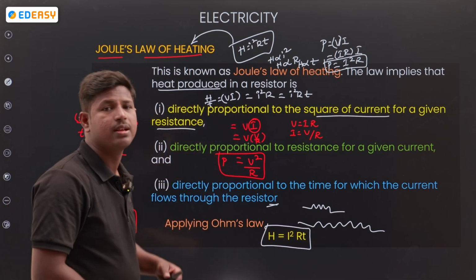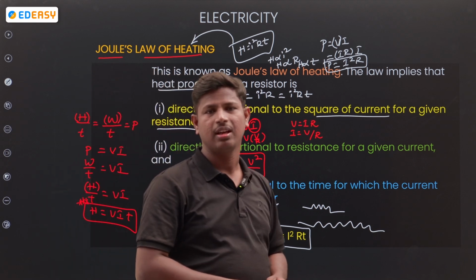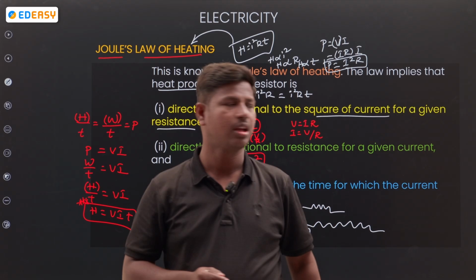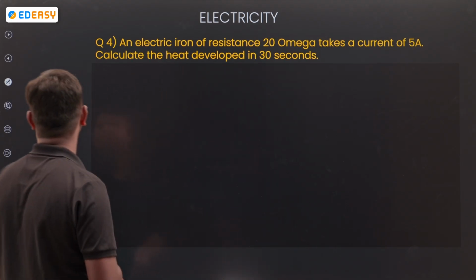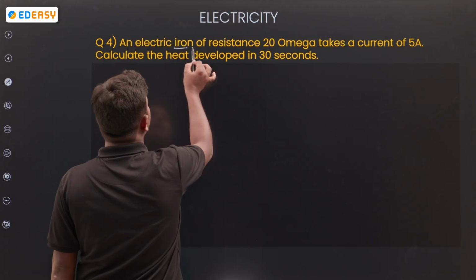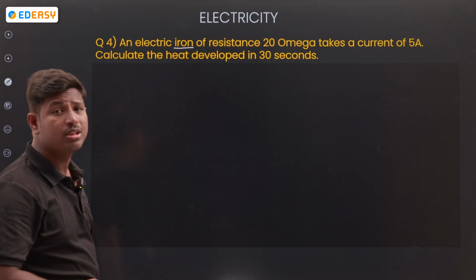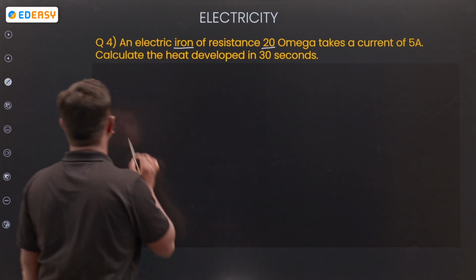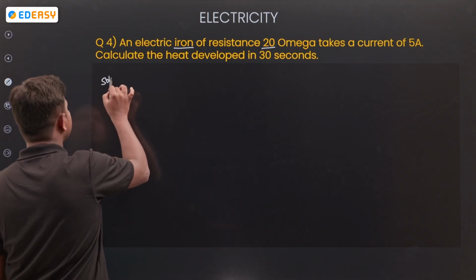What we called Joule's law of heating. Remember the formula: H is equal to I squared R T. Okay, can we go for the next one? An electrical iron is there. How much resistance is there? 20 ohms. Okay, write the solution.